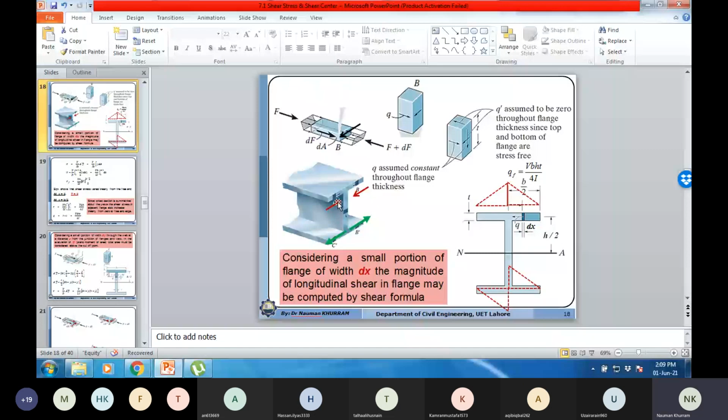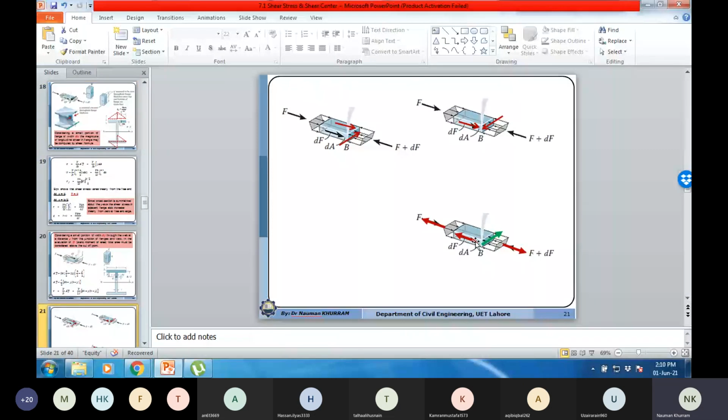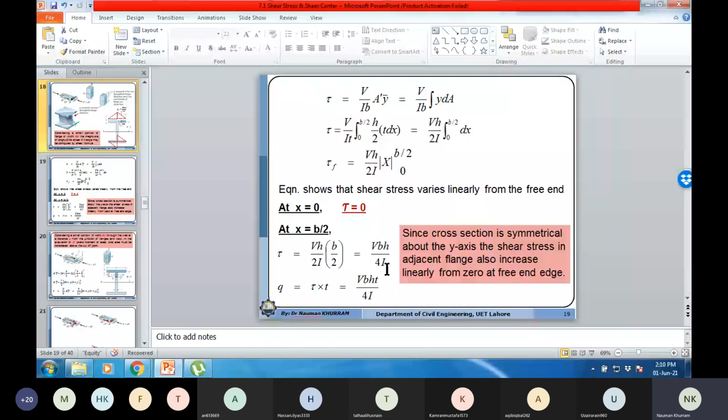And similarly, if you want to consider the bottom flange, if you cut the bottom right flange, for example like this, what will be the difference? In the case of the bottom flange, I have told you that this beam is subjected to positive bending moment.